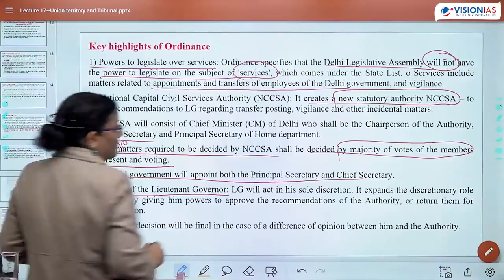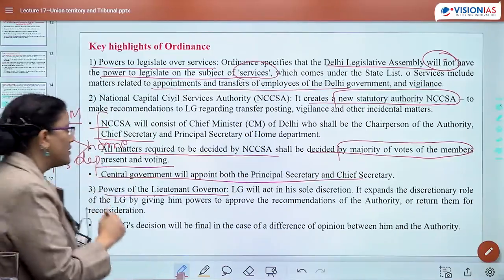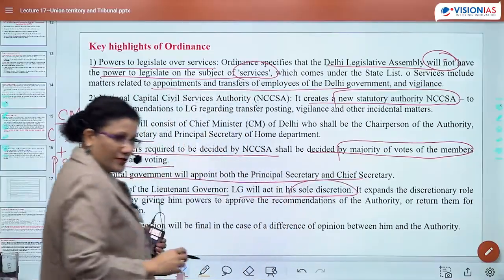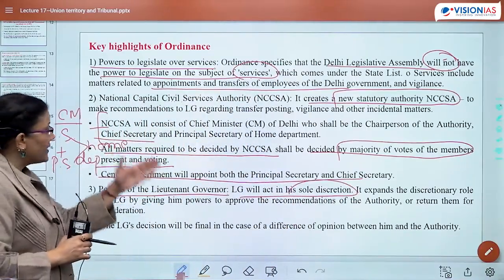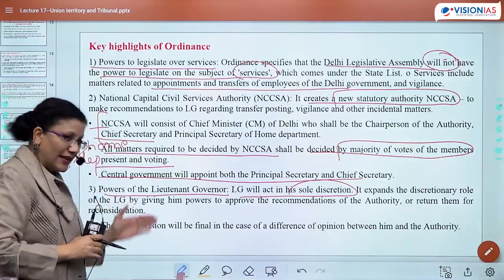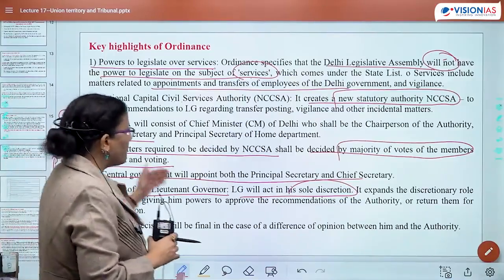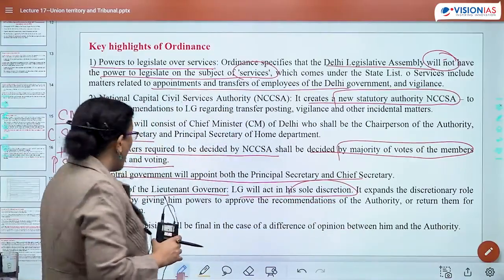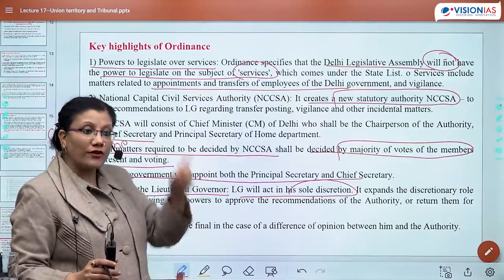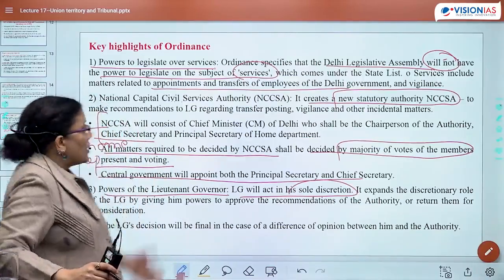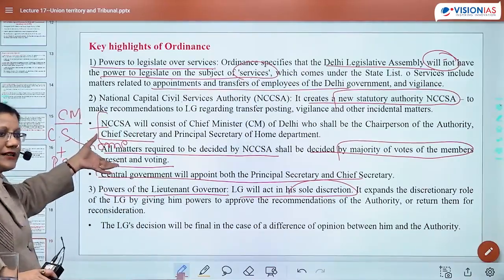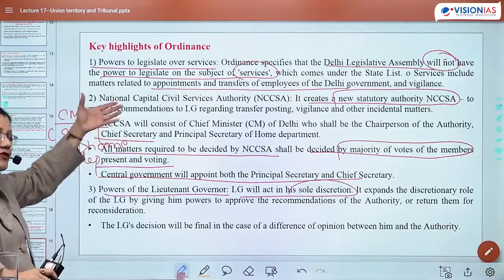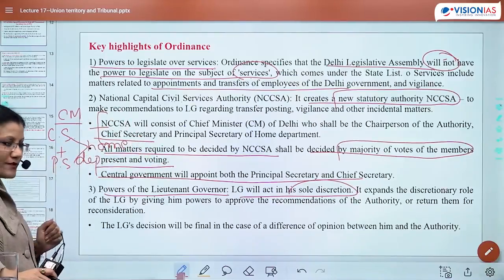Powers of lieutenant governor. So this ordinance said that LG will act in his sole discretion. It expands the discretionary power of the LG by giving him powers to approve the recommendation of this authority or even return it for reconsideration. So suppose a matter gets decided on services regarding transfer and posting of Delhi government employees.